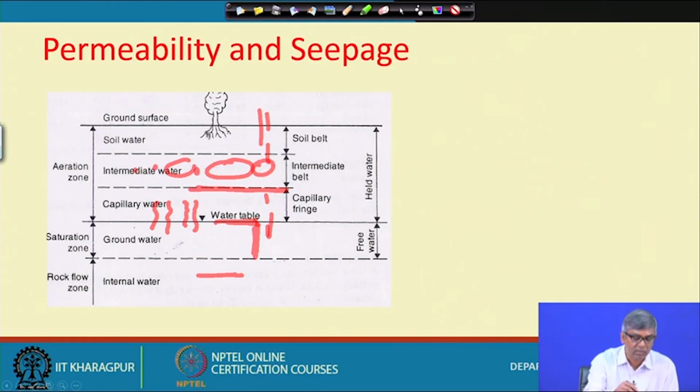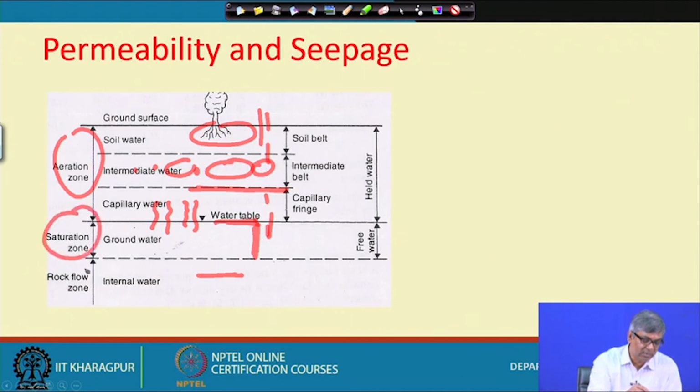And this is the soil water, that means within the soil some amount of water will be there, and evaporation, transpiration, all those things are happening. So, these are all the different zones I have defined one by one. These are explained in this figure. This is the aeration zone, this is the saturation zone, and this is rock flow, that means water will be in the form of minerals.